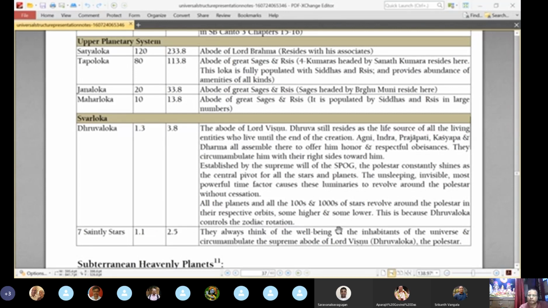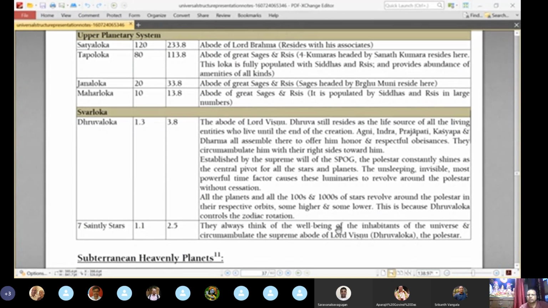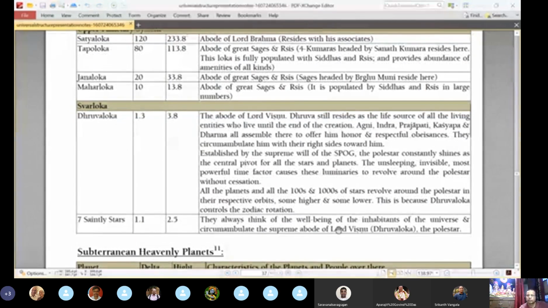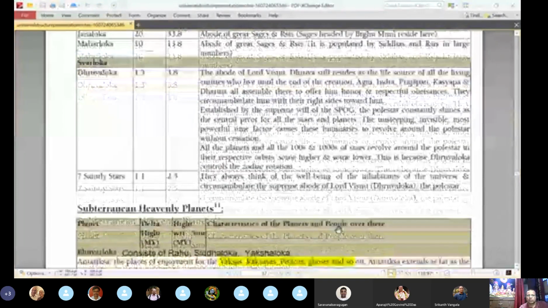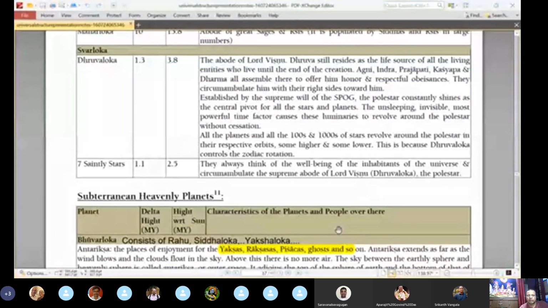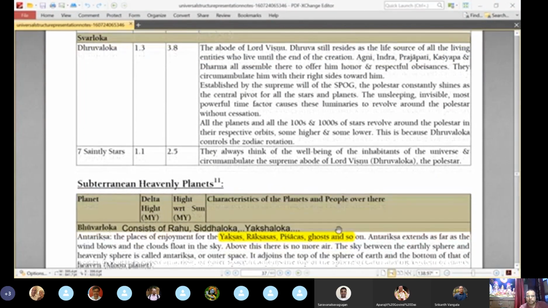Okay, then below the Dhruvaloka is the Saptarishis planet, which is 2.5 million yojanas above the Sun. It is mentioned that the Saptarishis always think of the well-being of the inhabitants of the universe and circumambulate the Supreme Lord Vishnu, the pole star. Now this is mainly the Swargaloka realm, what we already saw from Dhruvaloka and the seven saintly planets.